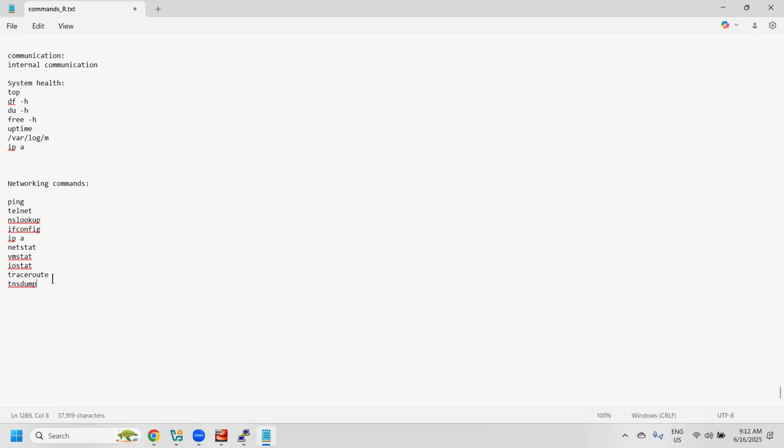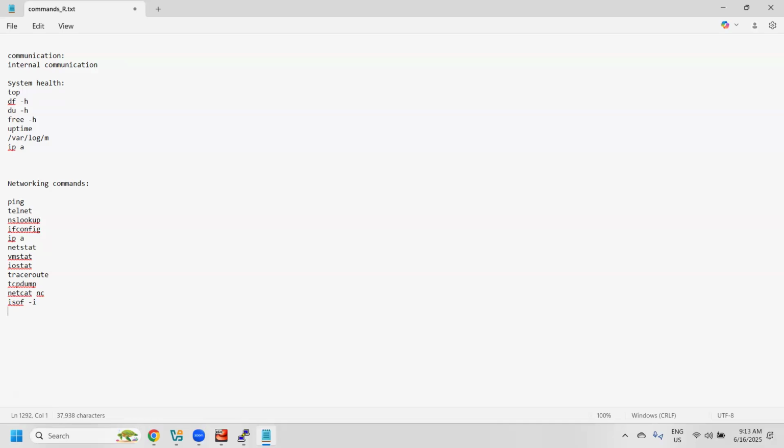Then tcpdump, which we can use along with traceroute. We can also use netcat or nc. And one more important one is lsof, list of open files. These are the major networking commands we are going to discuss.